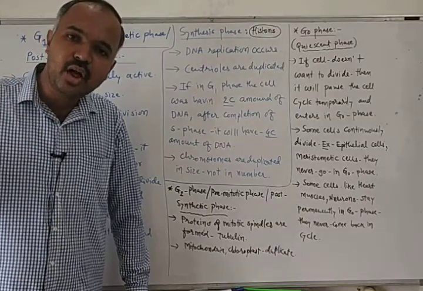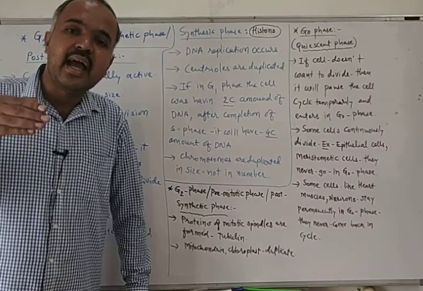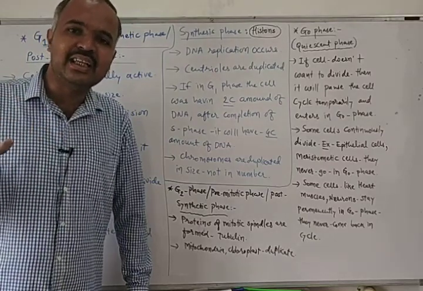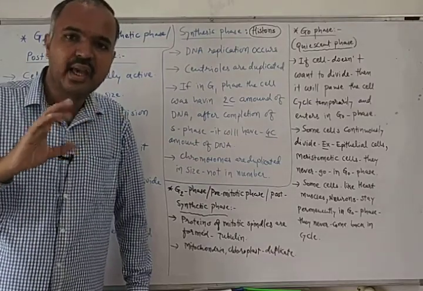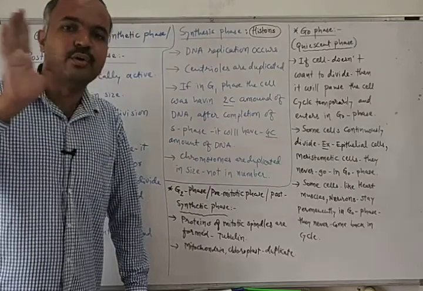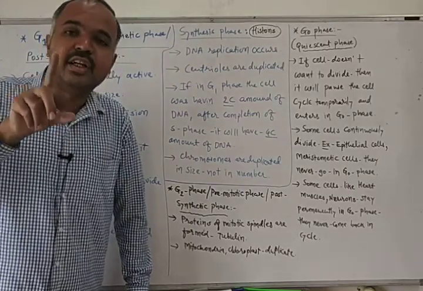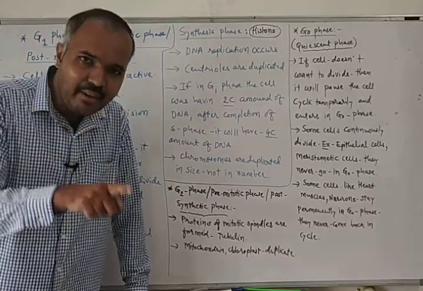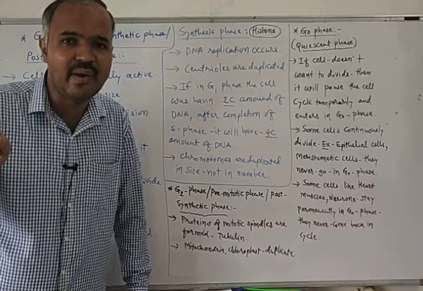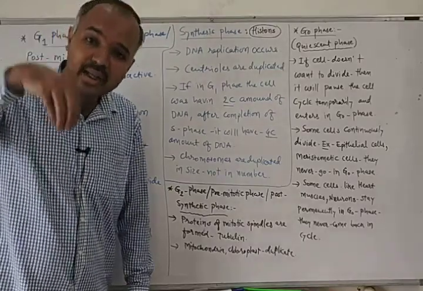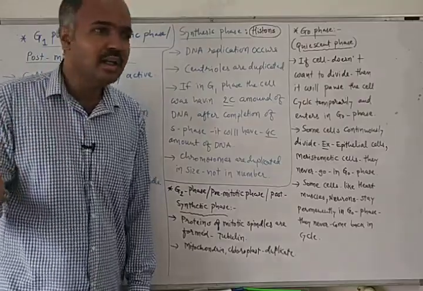If the cell does not want to divide, during G1 phase, it will decide that I want to pause my cell cycle and exit the cell cycle for some period. It will enter into the G0 phase. During G0 phase, the cell is living but it is not dividing. It is metabolically active but it will not divide.